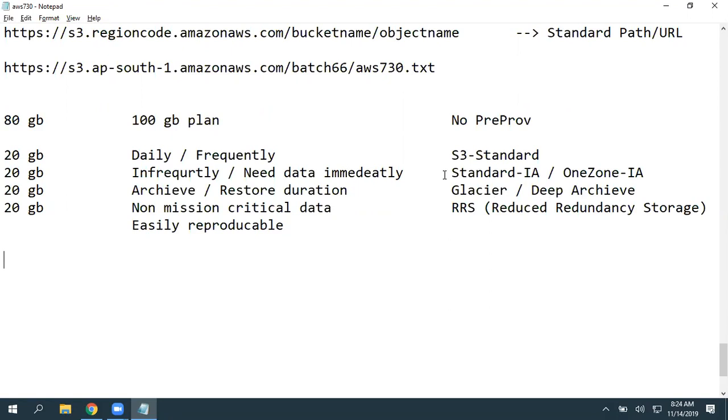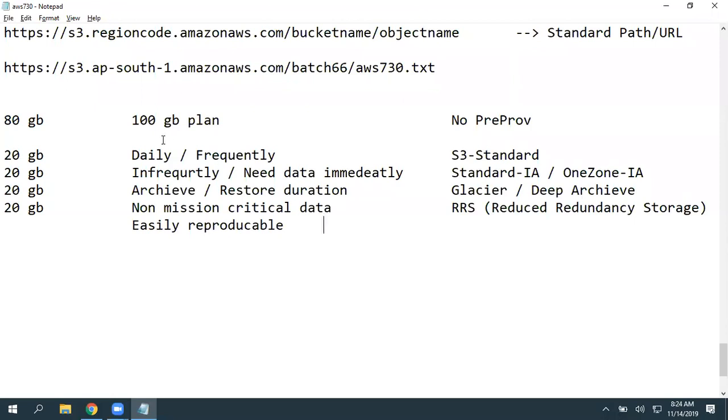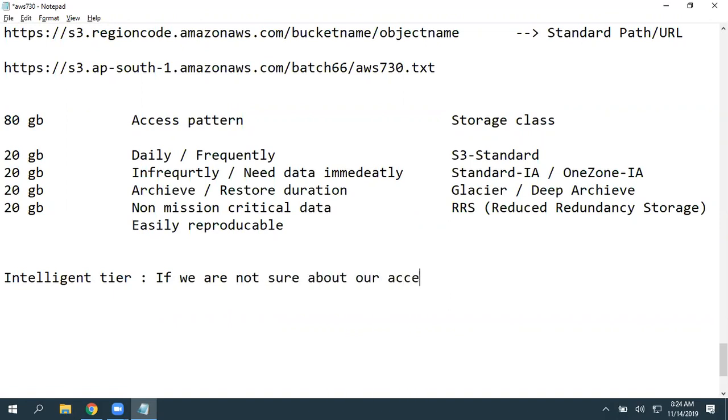If you are unsure about your access patterns, how frequently you are accessing, then we have another storage class, that is intelligent tiering. Access pattern means how frequently you are accessing the data. How frequently you are accessing, whenever you are accessing, wherever you are accessing, that is what access patterns are.